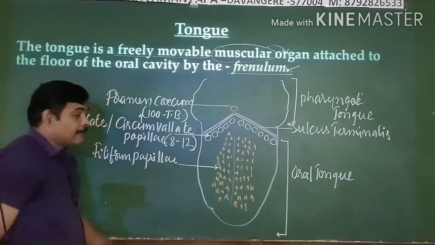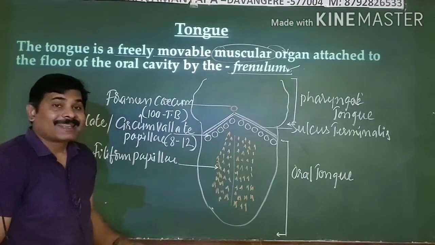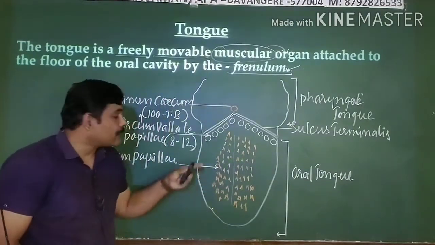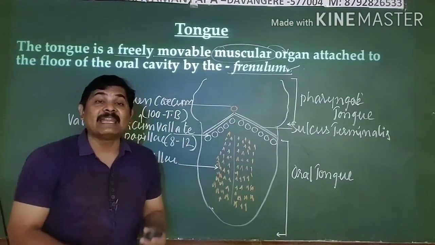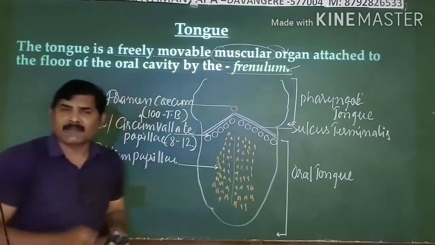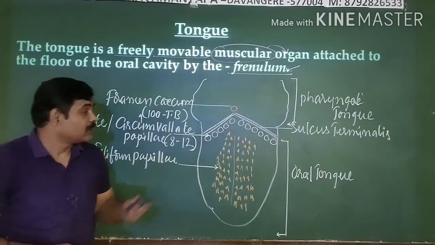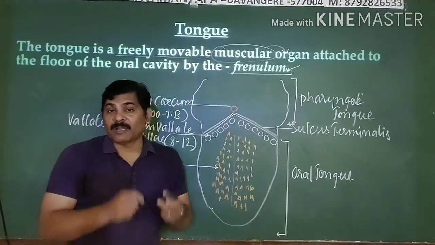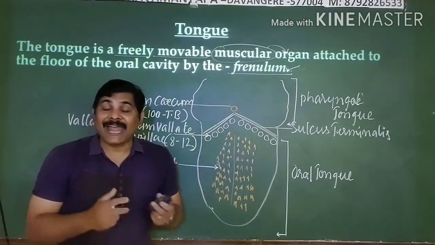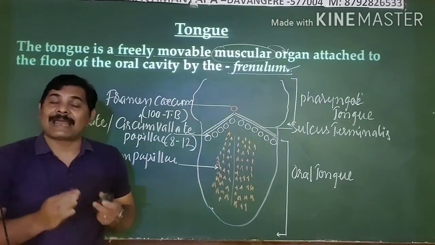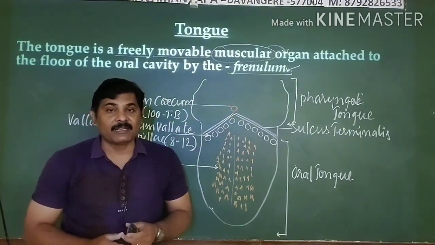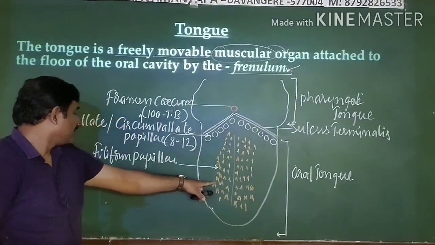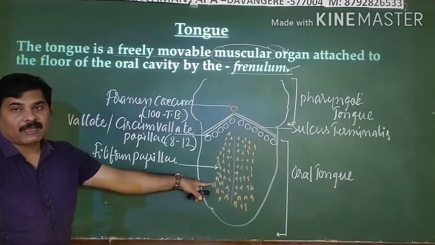Filiform papillae. They are more in their number. They are the smallest ones. But the interesting point here is that filiform papillae don't have any taste buds within them. It's a very important point. But these filiform papillae have tactile receptors. Tactile receptors actually help in identifying the sensation of touch. That is what we call the filiform papillae. Clear?